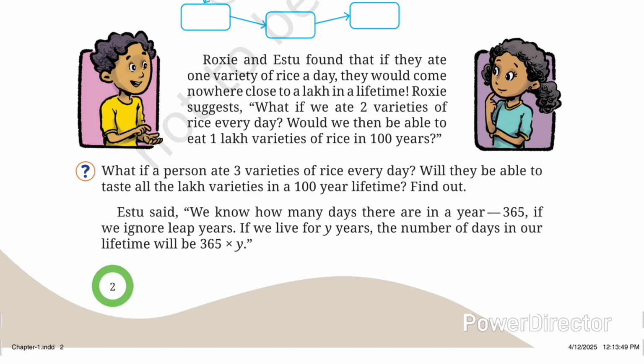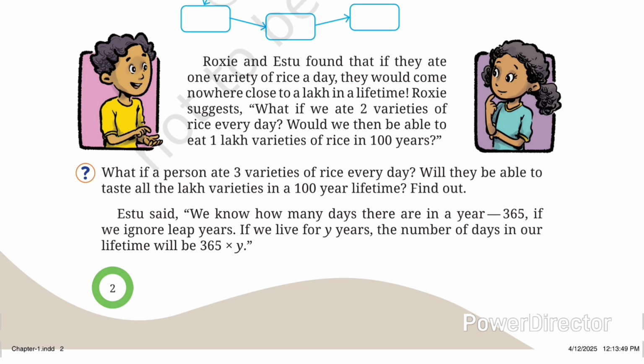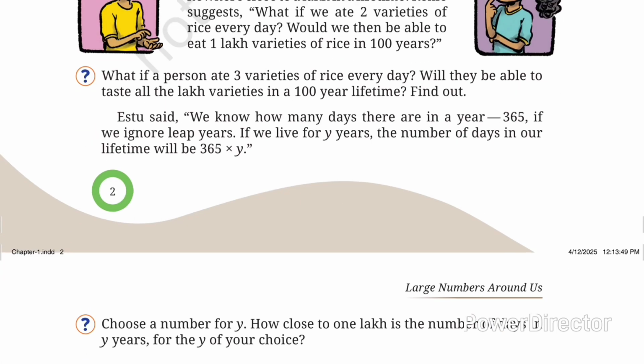Ishtu said, we know how many days there are in a year. There are 365 days in a year, except a leap year. In a leap year, 366 days are there. If we ignore leap years and live for y years, where y is an unknown number, the number of days in our lifetime will be 365 times y. We should multiply that unknown number by 365, and then we get the number of days. So like this we can solve.